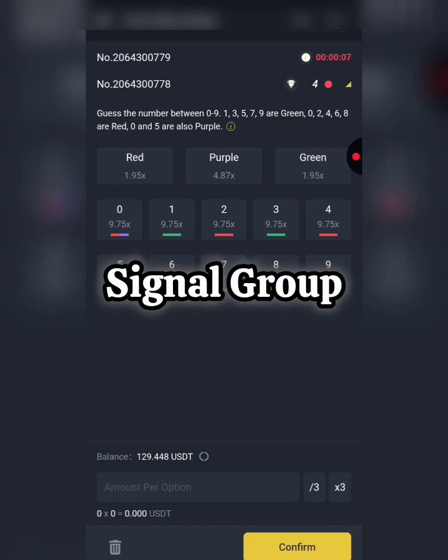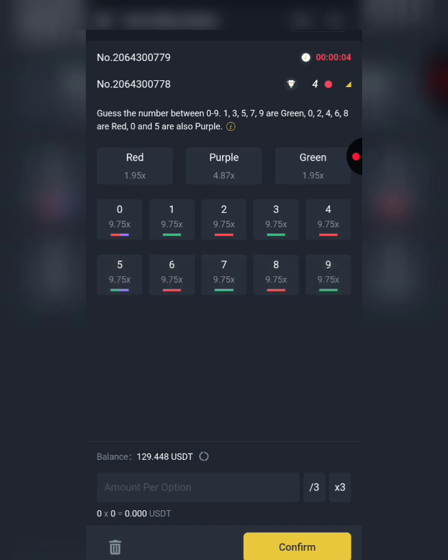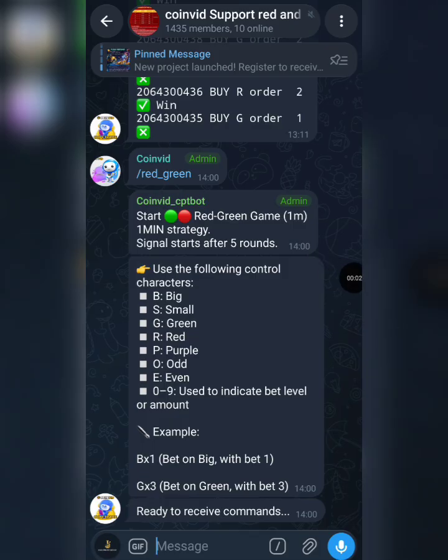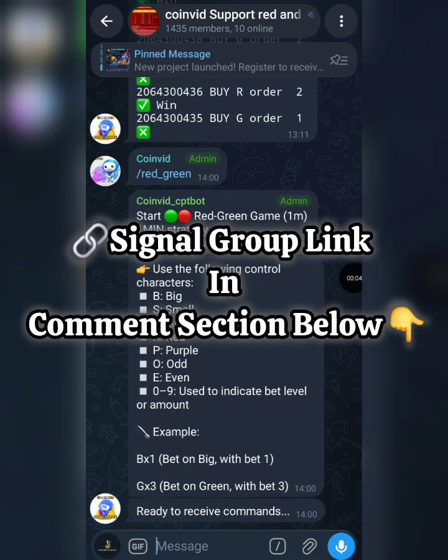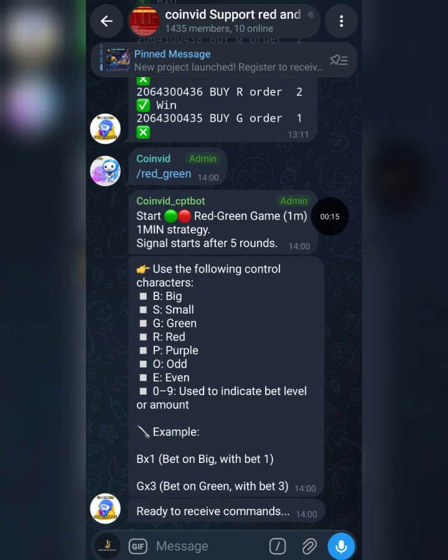And unlike other platforms where I use a calculator for the strategies, in CoinVid I'm not going to be using a calculator, okay? And this is the signal group right here. I'll be dropping a link to this signal group in the comment section down below in case you want to also check it out, okay? So this is a 1-minute signal group right here.